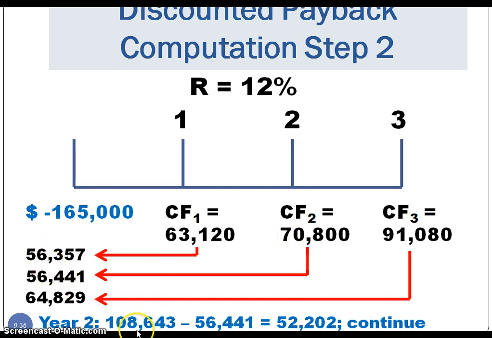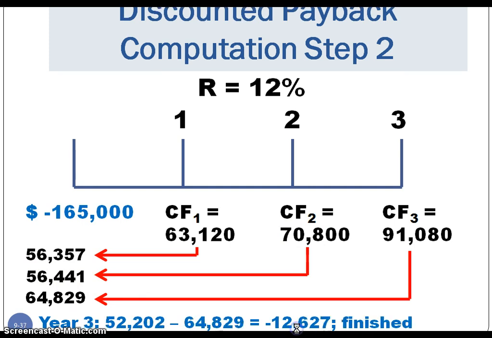That gives us 52,202 to recoup. And then year 3, we would take out that remaining discounted cash flow. Again, we recoup our initial investment sometime between year 2 and 3 based on the discounted payback. So using this model, we would accept the project because it still meets our 3-year threshold in recouping our cost.